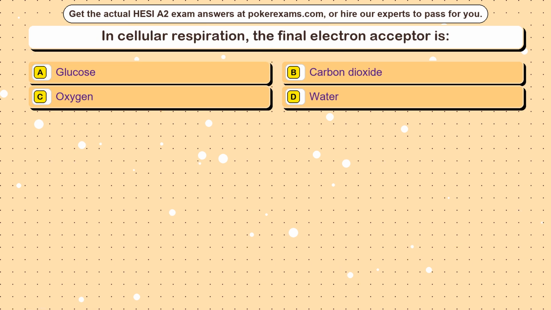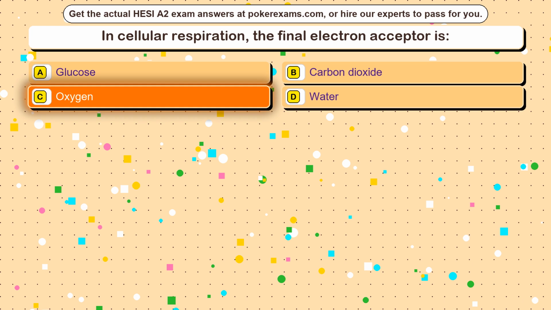Question 20. In cellular respiration, the final electron acceptor is Option A, glucose. Option B, carbon dioxide. Option C, oxygen. Option D, water. The correct answer is Option C, oxygen.